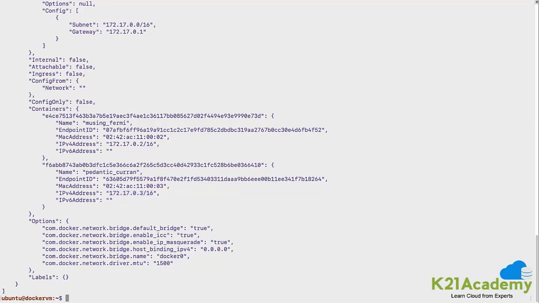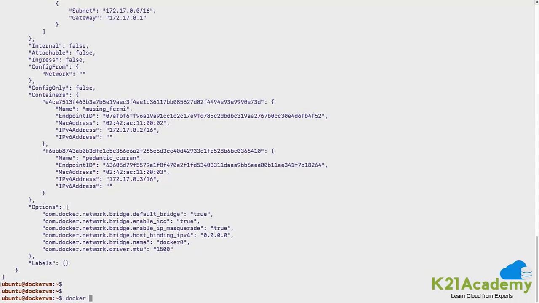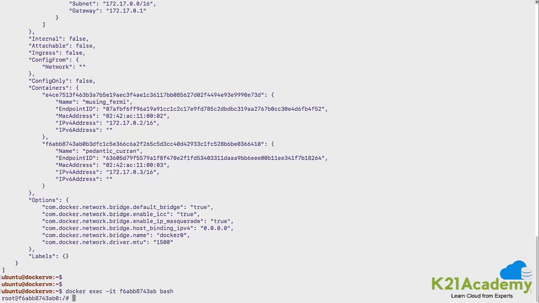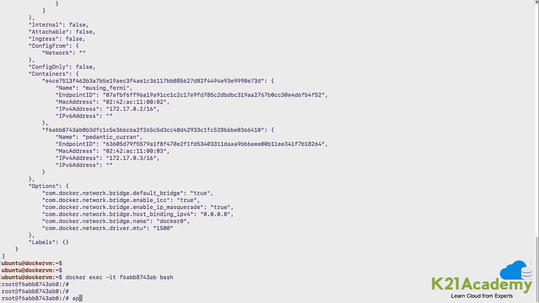Okay, so let me quickly get inside one of the containers using a docker exec command, or you can even do docker attach because you have created it with bash as well. Let me pick the container ID. Let me take .31 and I'll say bash. So I should be inside the container. I don't have the ping utility by default.